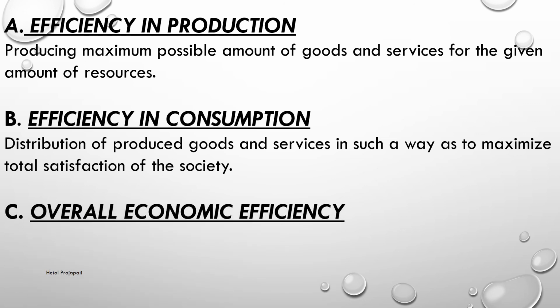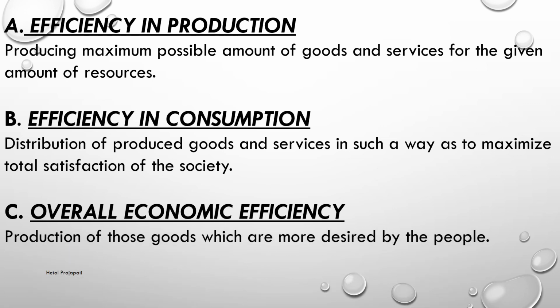And the third part is the overall economic efficiency, production of those goods which are more desired by the people. It means you have to produce those goods which are more required by the people, which gives them satisfaction and which are the more demand of the people, so that they will able to satisfy and overall you will able to achieve your economic efficiency.